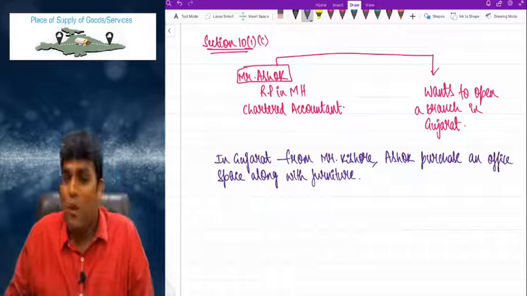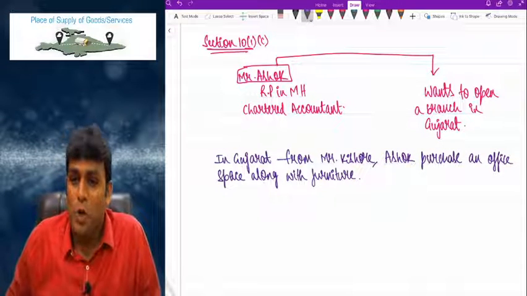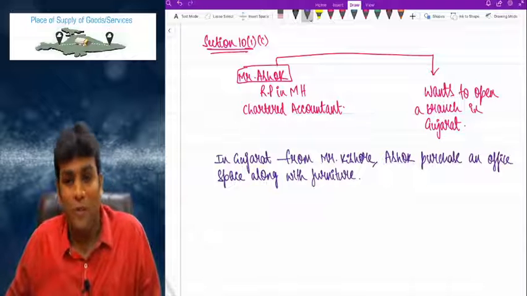What did Ashok do, my dear friends? Ashok purchased an office space along with furniture.